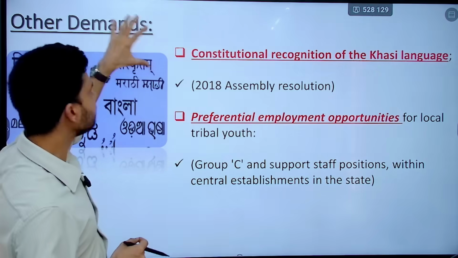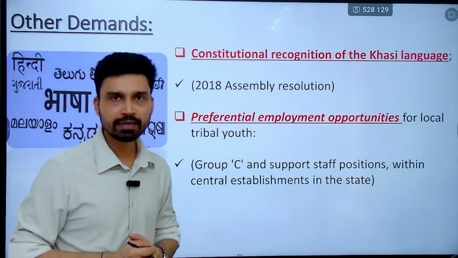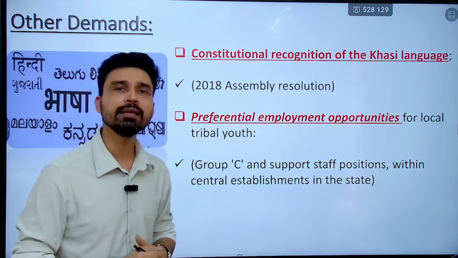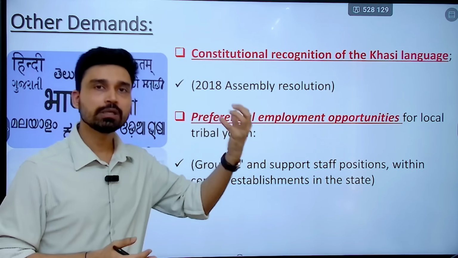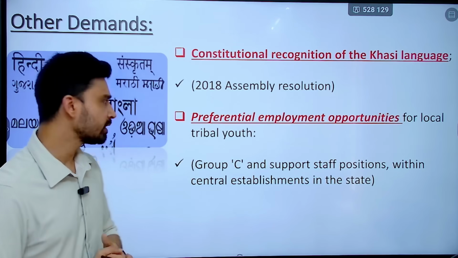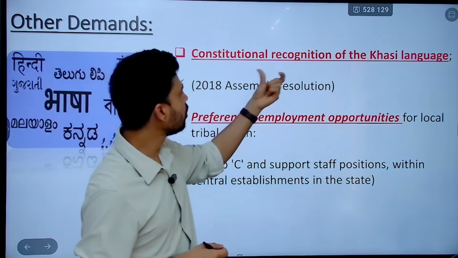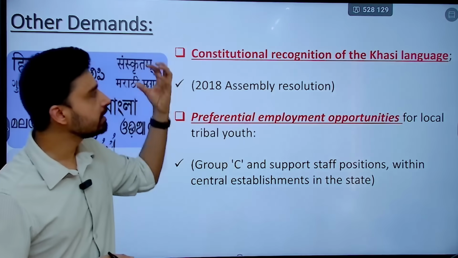Now, as far as the demands are concerned, the particular MP that we have discussed has not only demanded the implementation of ILP in Meghalaya, but he has also put certain other demands to the Home Minister of India. For example, the first demand he has made is the constitutional recognition of the Khasi language.